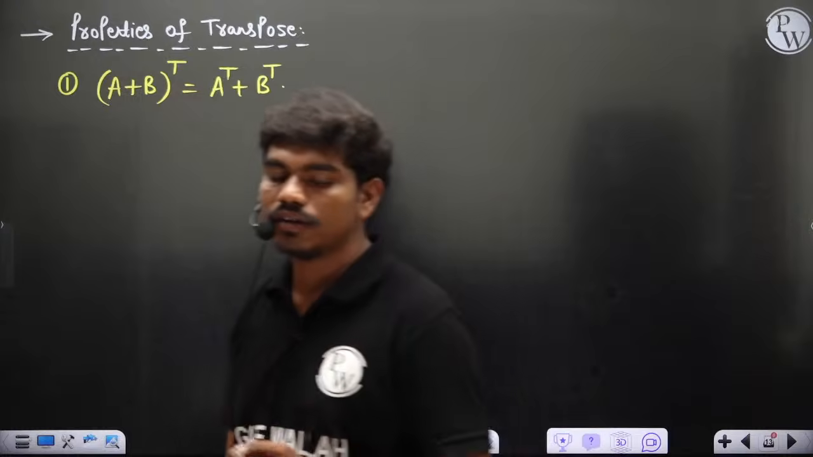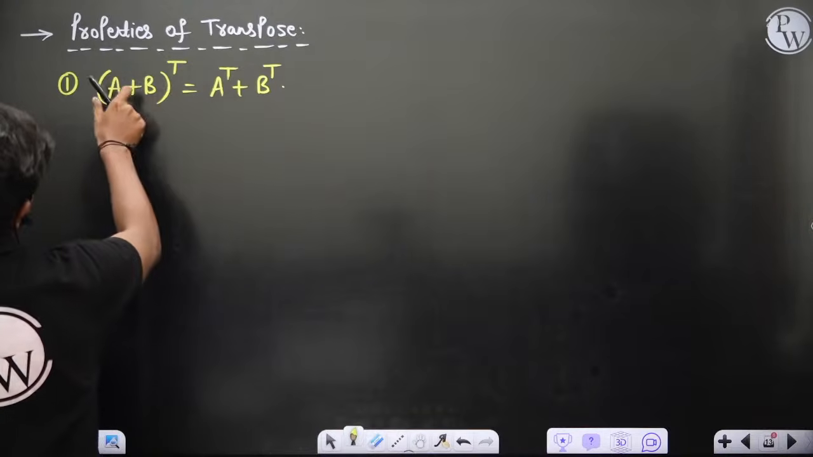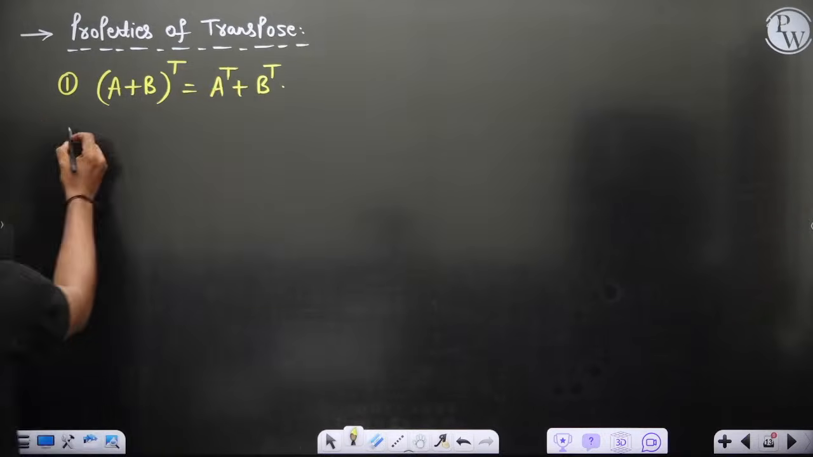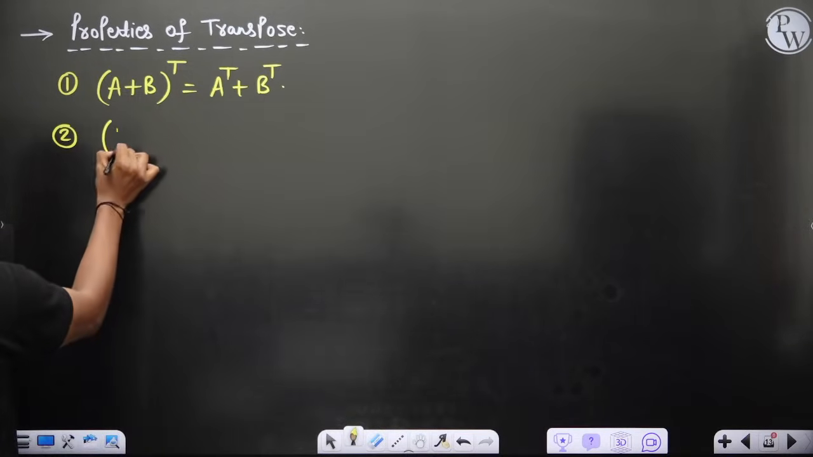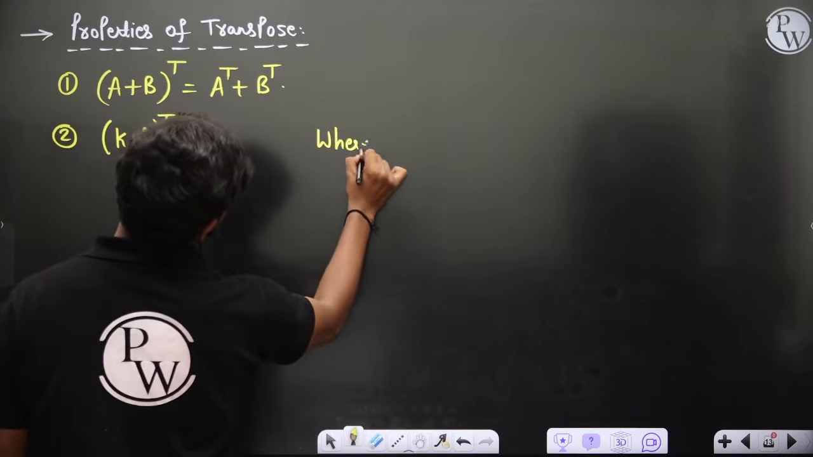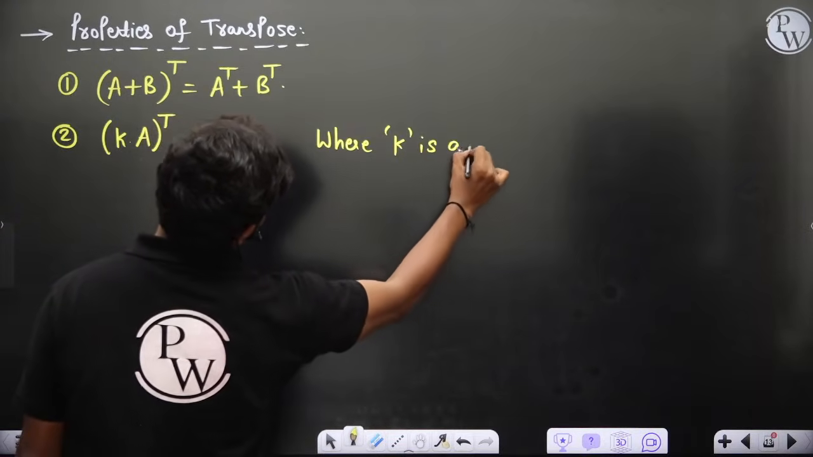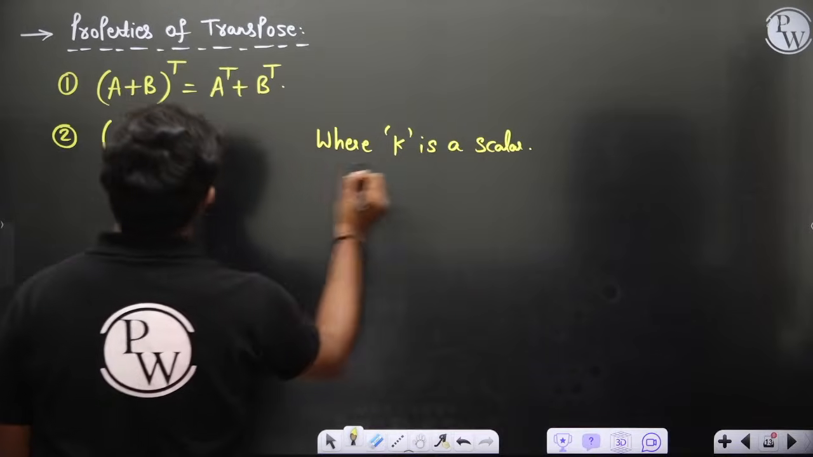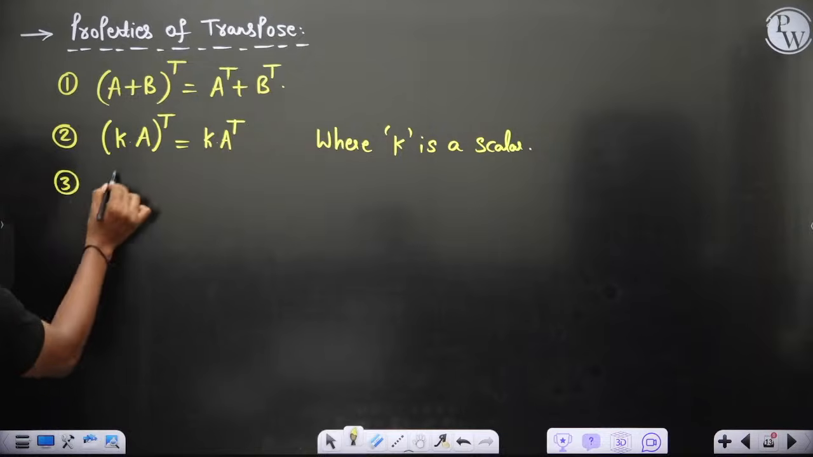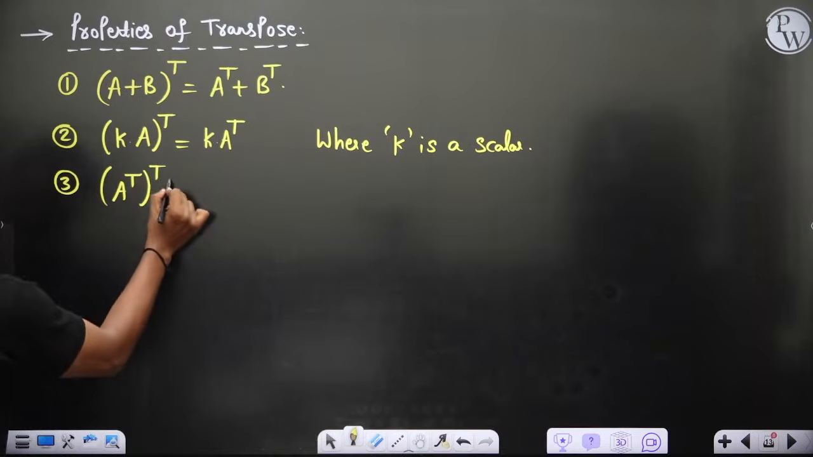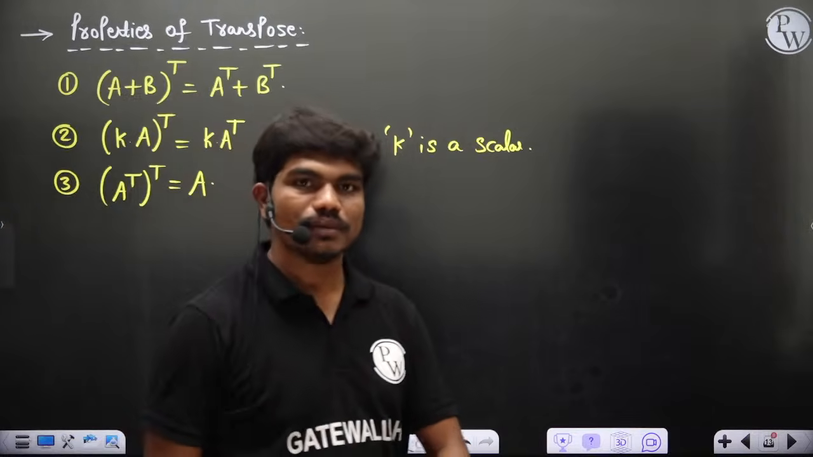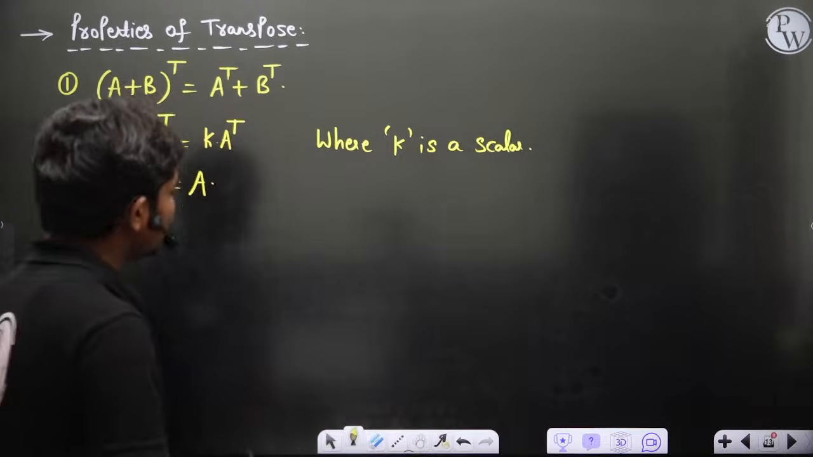Okay, now let's see. If you add two matrices and take transpose, that's same as taking transpose and adding them up. Then if you have K times A whole transpose, where K is a scalar, for scalar you cannot do a transpose, of course, and this becomes K times A transpose. Okay, and the third axiom you all know. If you do transpose even number of times, you will get the same matrix. If you do odd number of times, you will have the transpose of that matrix. Okay, so this is what you have.